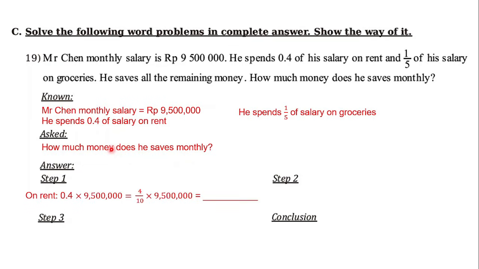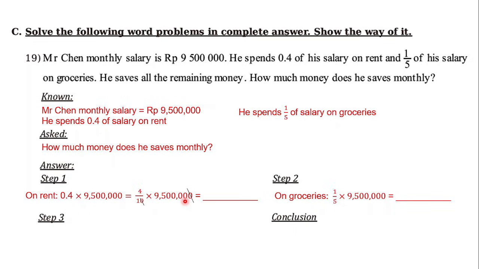Step 1, we have to find the amount of money of the salary spent for rent. As we know, he spent 0.4 of his salary on rent. What does it mean? It means he spent 4 out of 10 of his salary, 9,500,000. So we just multiply it: 0.4 multiplied by 9,500,000. So it will become 4 out of 10 multiplied with 9,500,000. Then just proceed and you can find the answer for the first step.